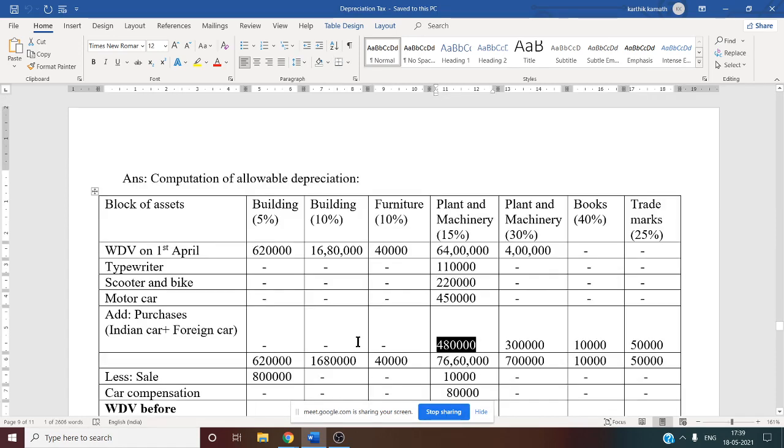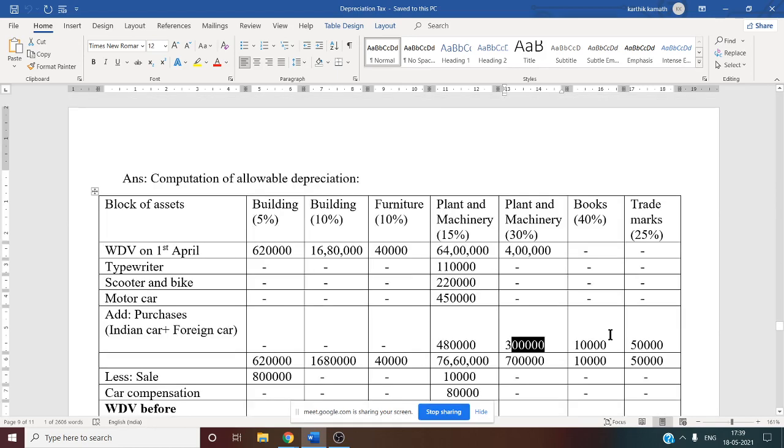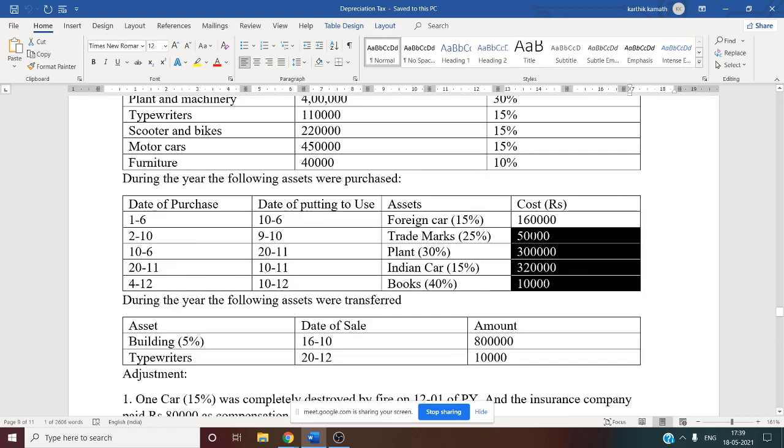Similarly, along with the car, other purchases are also there. One is 30% plant and machinery purchase, that is given, that is 3 lakhs. See this? 30% plant and machinery that we have written under purchase. A book worth 10,000 is purchased. A trademark worth 50,000 is purchased. Both we have considered. Trademark 50,000, book 10,000. As per the question, we need to fill the information.